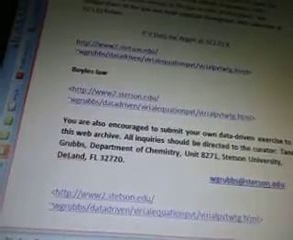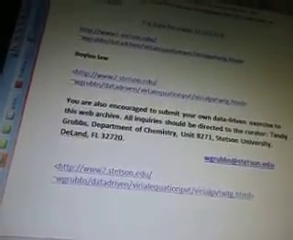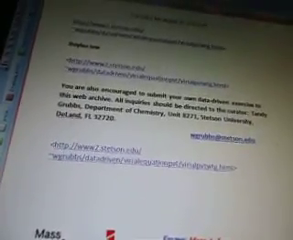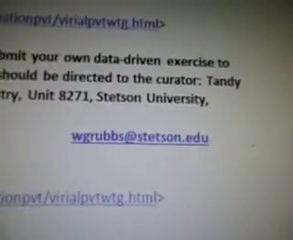The next word that comes up is Boyle's law, and that's from the Stetson Edu website. You are encouraged to submit your own data-driven exercise to this web archive. All inquiries should be directed to the curator, Tandy Grubbs, Department of Chemistry, Stetson University. I'm not sure if they're still there. This is from 1970, so there's the email there.